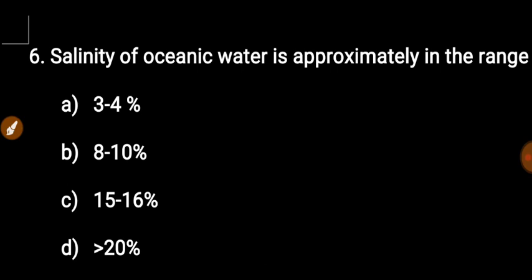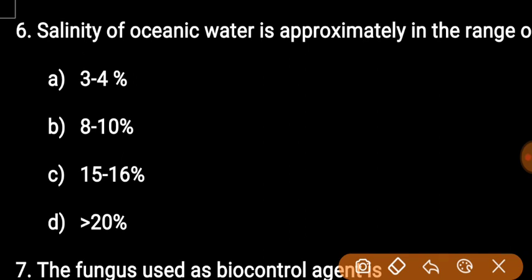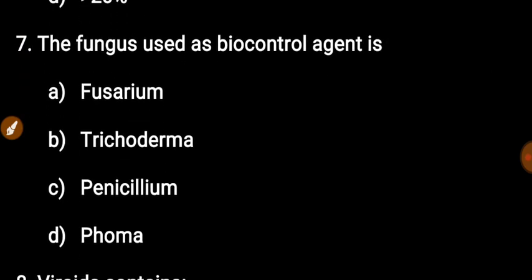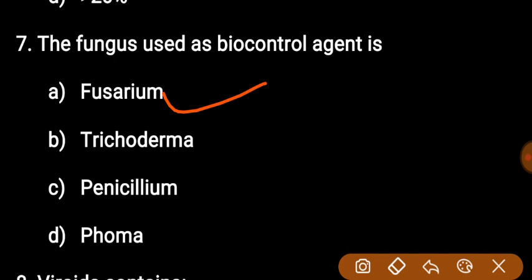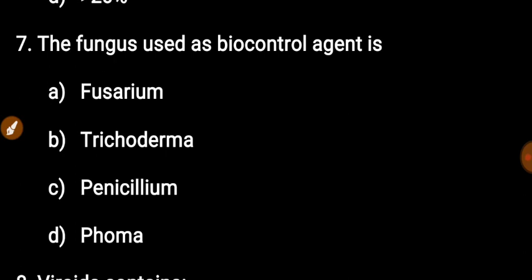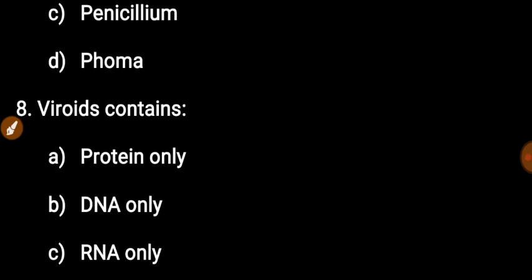Next question: salinity of oceanic water is approximately in the range of 3.5%. So this option is right. Next question: the fungus used as biocontrol agent is. First option fusarium, second trichoderma, third penicillium and last phoma. So the biocontrol agent here is trichoderma, option B.